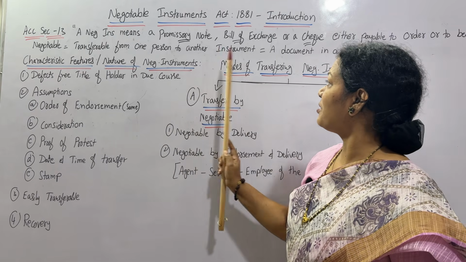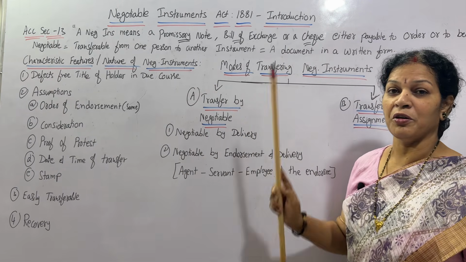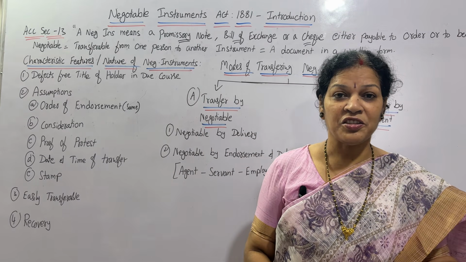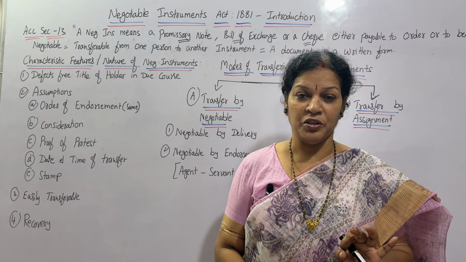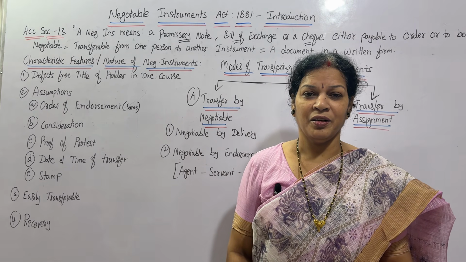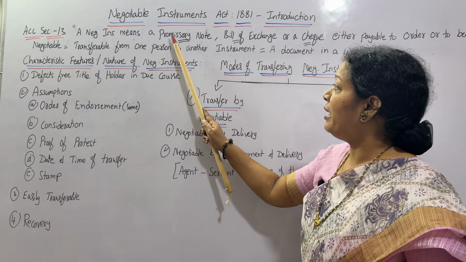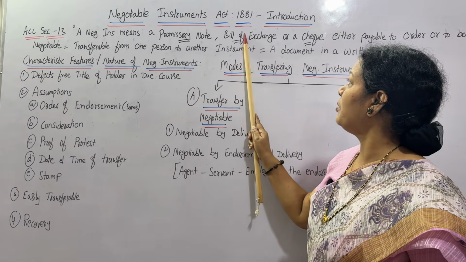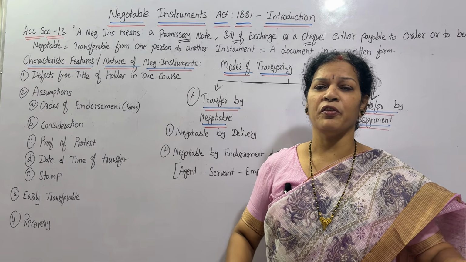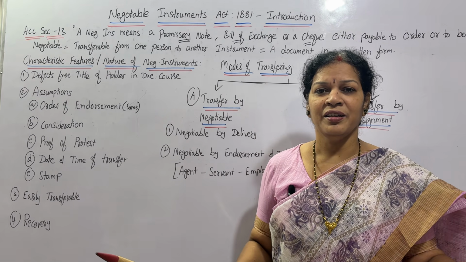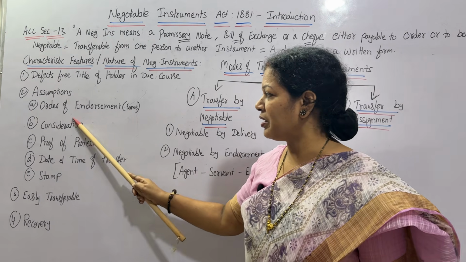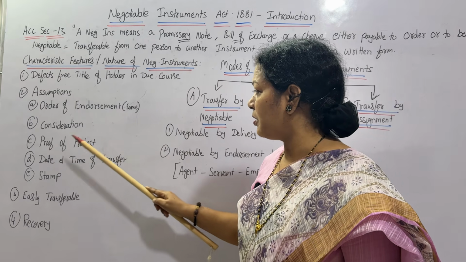And next one, proof of protest. We already discussed that here, whereas instrument means document. Without documentation, no transaction comes under the Negotiable Instrument Act. Proof is a must. What is that proof? Document. The document can be any of these three: promissory note, bill of exchange, or check. Anything that is itself a document means proof is there. Without proof, that's not a negotiable. That doesn't come under the Negotiable Act. Am I clear about this point? Consideration, proof of protest is there.